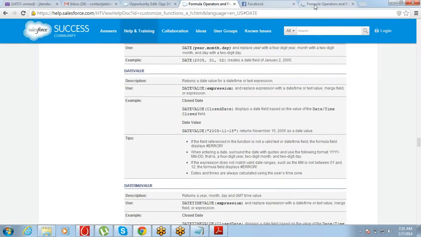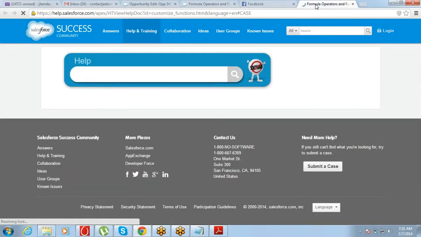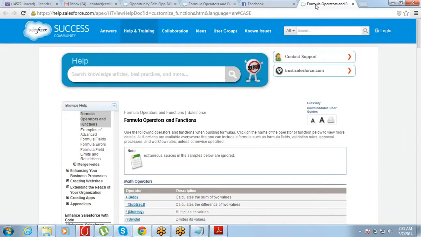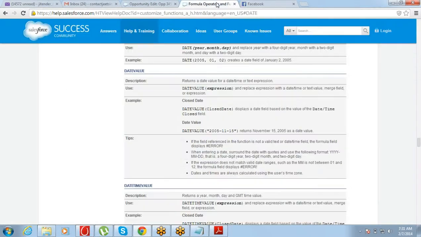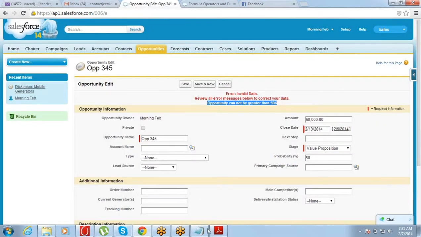Just click on that function and it will take you to that page where you will have the details of that function. So from there also you can come to this point. Got it?